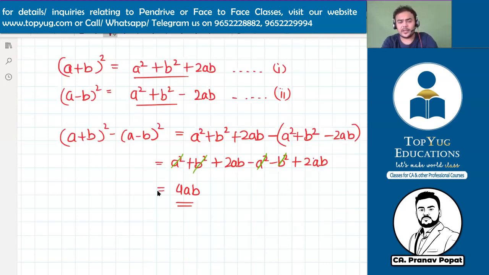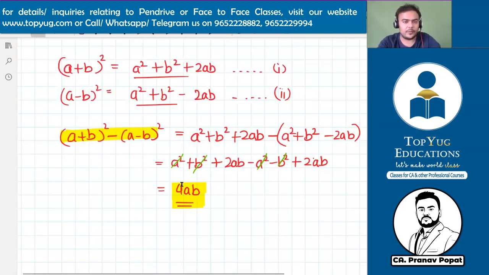Is it clear, Samkit? Why are you saying 2a square b square? No, there is a negative sign. See, there is a negative sign. Okay, focus on what I am asking. So this is also one of the formulas that will be used in chapter equations: (a plus b) whole square minus (a minus b) whole square equals 4ab.